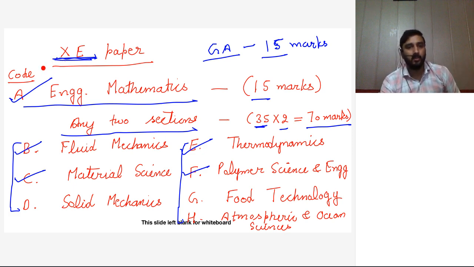because metallurgical students have only two options to choose as second paper. The two options are physics and engineering sciences. In engineering sciences there is an option to choose any two sections, so that's why this is going to be easy to choose. And thermodynamics is also there in the metallurgy syllabus. Material science you study. The syllabus is given in detail, so you can see the syllabus, and according to it you can decide any two sections.